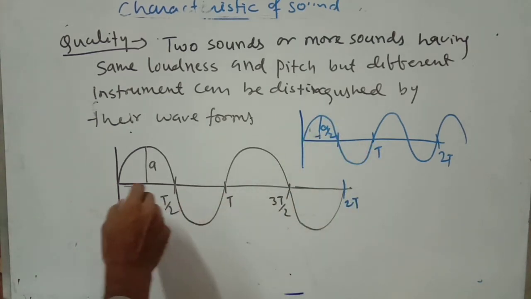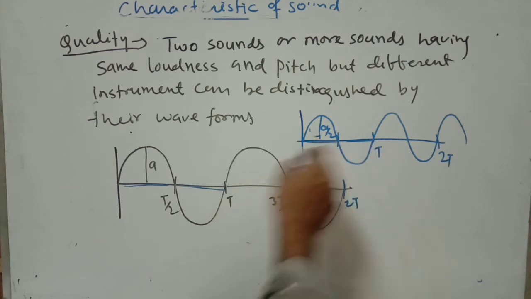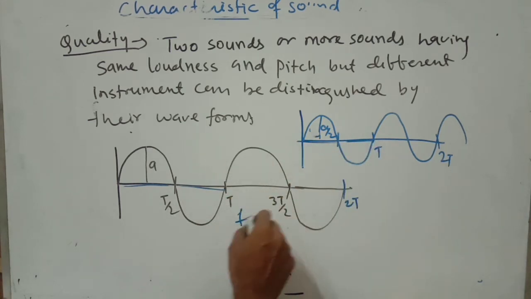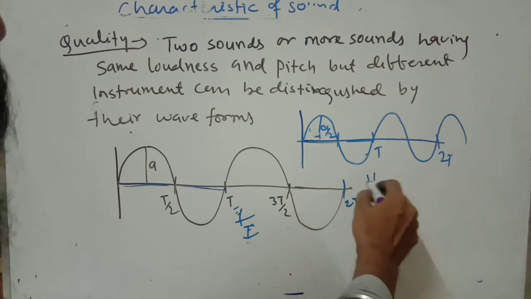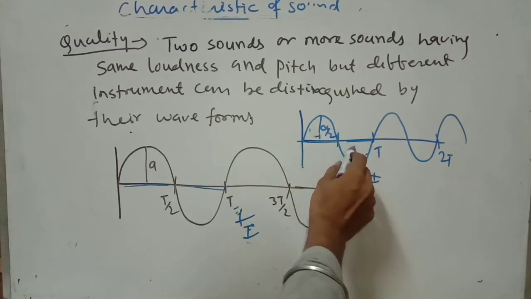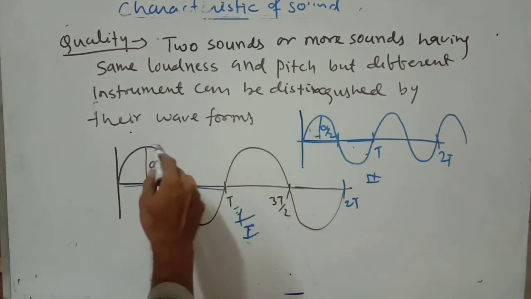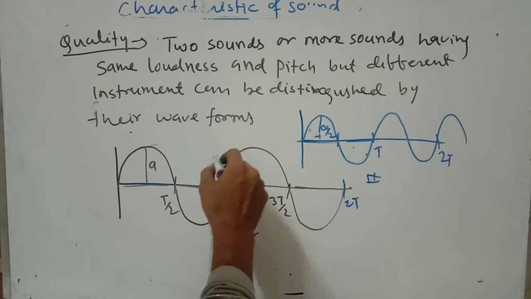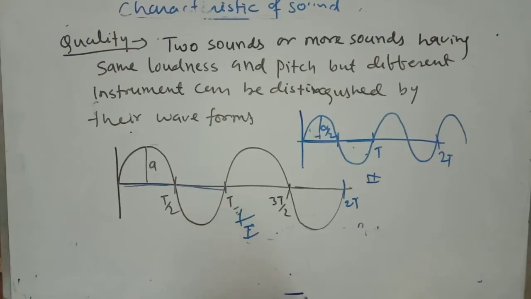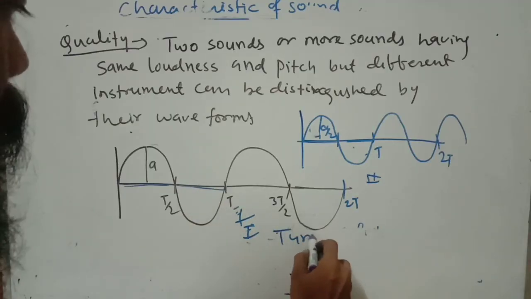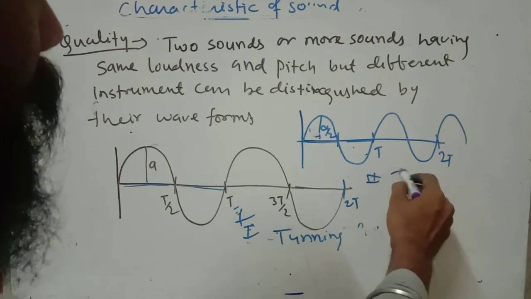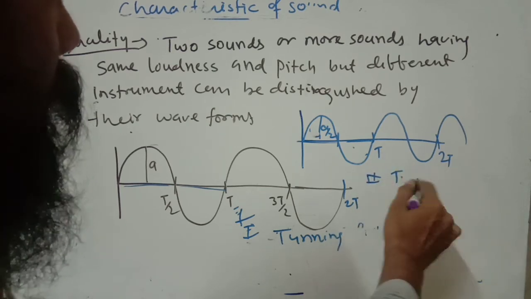You can see the time period T is the same, that means the frequency is the same. So this sound wave and this sound wave have the same frequency, and the waveform is also the same. It is the waveform of a tuning fork, and this is also a wave of a tuning fork.